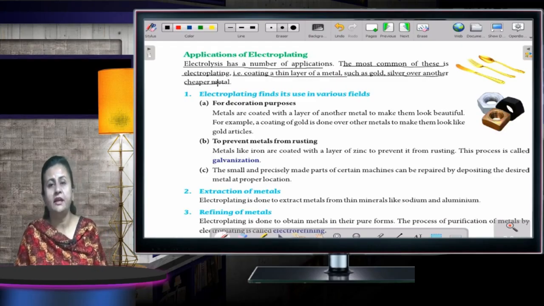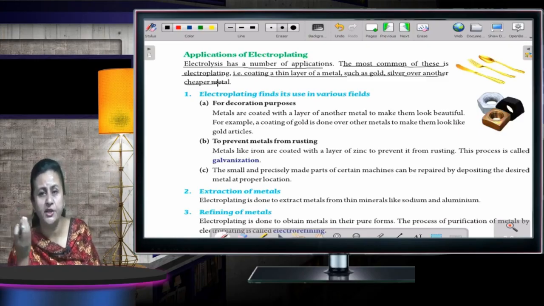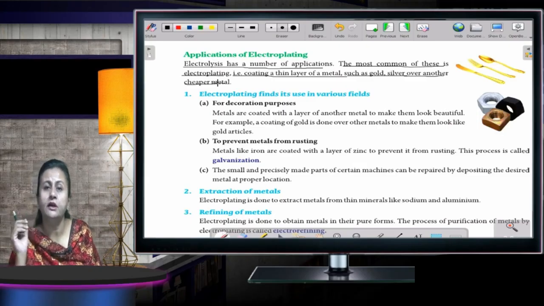Like if we want to have a silver spoon or a gold spoon, if the entire spoon is made of gold or silver, it would be very costly. So what we do is take a cheaper metal and coat it with a more expensive metal, that is, silver or gold. A thin layer of that metal is coated on the other metal.